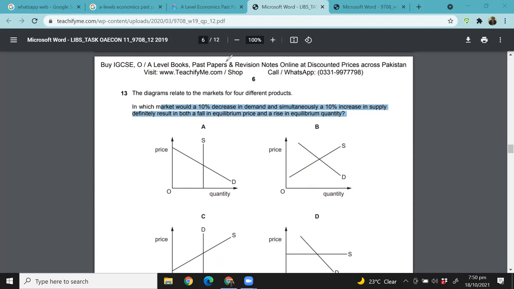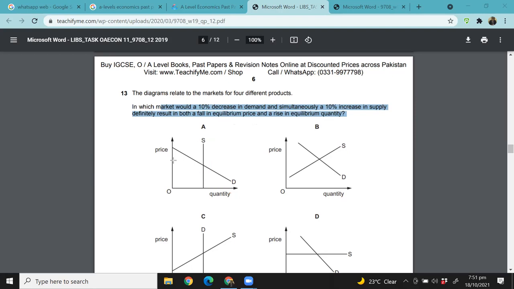Have a look at this. So a 10% fall in demand like this, and a 10% increase in supply like this, right? So that is one way, right? Okay, have a look at this. Read the statement again. In which market would a 10% decrease in demand and a simultaneous 10% increase in supply definitely result in both a fall in equilibrium price and a rise in equilibrium quantity? So equilibrium price should fall and equilibrium quantity should rise, right?